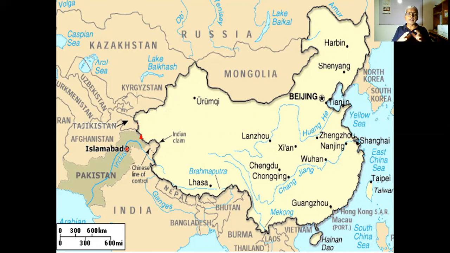In that region, mainly there are two lakes. They are Lake Baikal, the deepest lake with fresh water, and Lake Balkhash. Apart from that, the Aral Sea is located there.